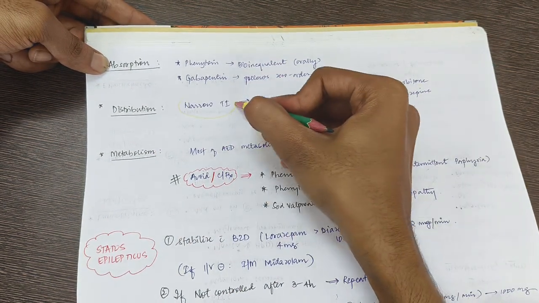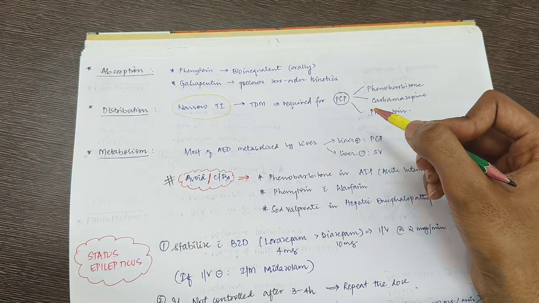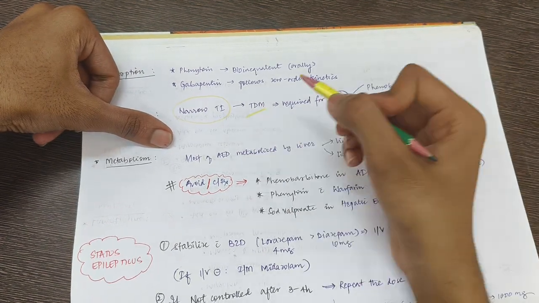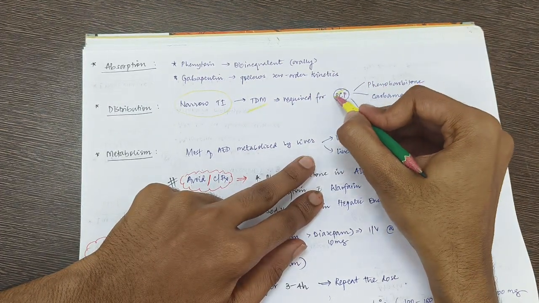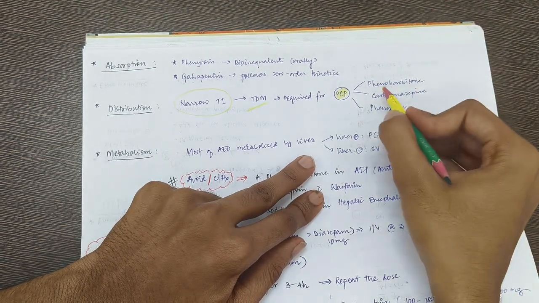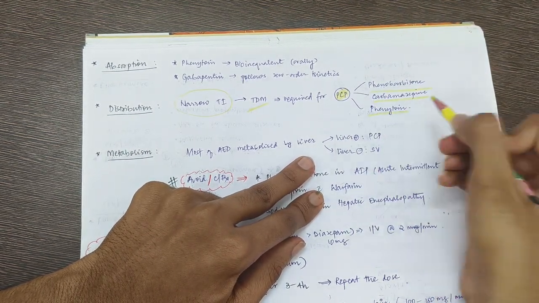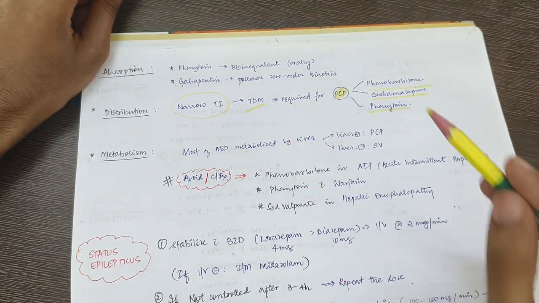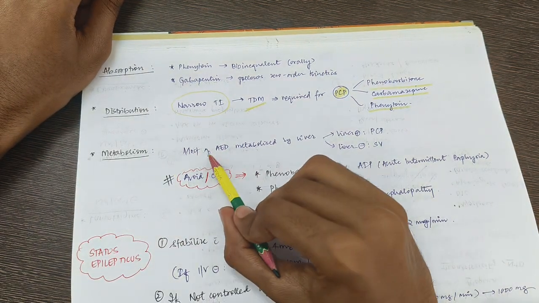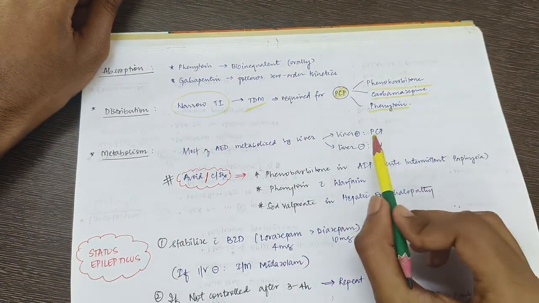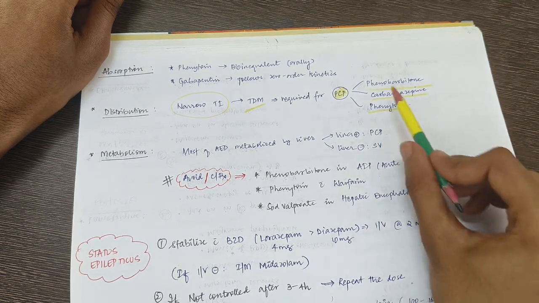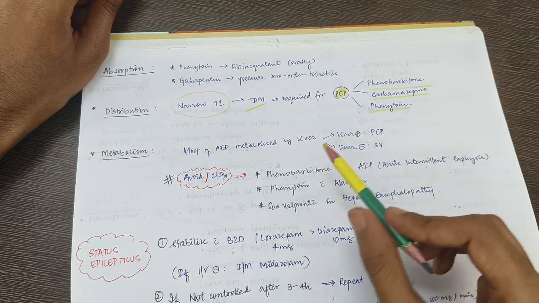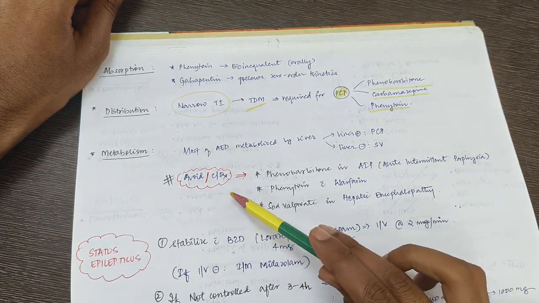It has a narrow therapeutic index, so TDM, that is therapeutic drug monitoring, is needed. So P is phenobarbital, carbamazepine and phenytoin. TDM, that is therapeutic drug monitoring. Anti-epileptic drugs are metabolized by the liver, as liver enzyme inducers. Phenytoin is contraindicated in hepatic encephalopathy.